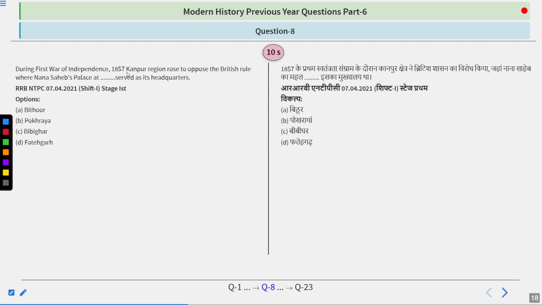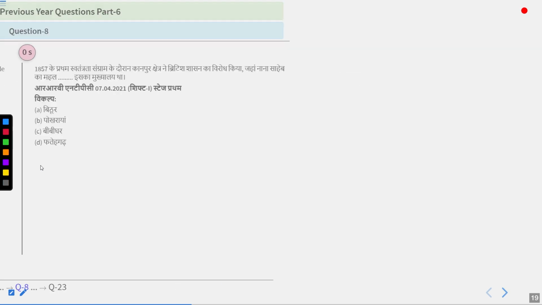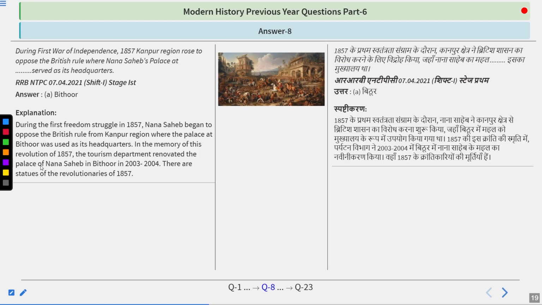During the First War of Independence in 1857, the Kanpur region rose to oppose British rule, where Nana Sahib's Palace at what place served as its headquarters? Options are Bithur, Pokhraya, Bibigarh, or Fatehgarh. Try to think about it. And I guess the answer you are thinking is right. So the answer is Bithur.